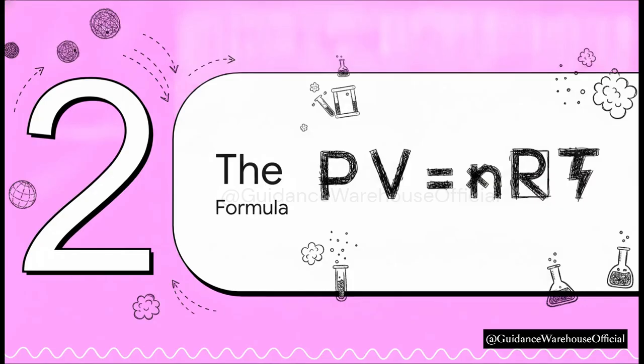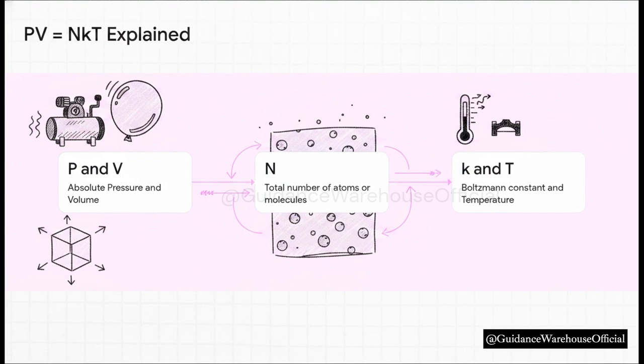Which brings us to Section 2, the ideal gas law. Now that we've got the basic physical idea of gases being predictable, mostly empty space, let's look at the math. This is the ideal gas law, typically written in physics as P times V equals N times k times T. Let's break this down step by step, just like we're at a whiteboard.